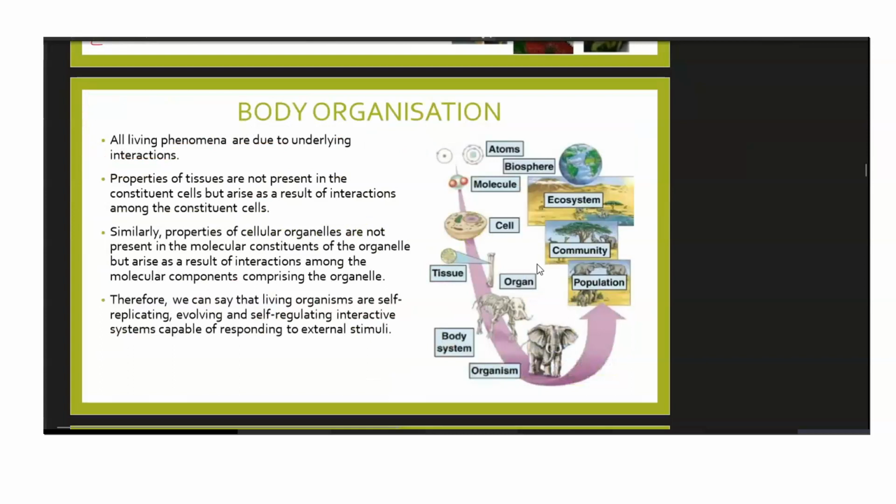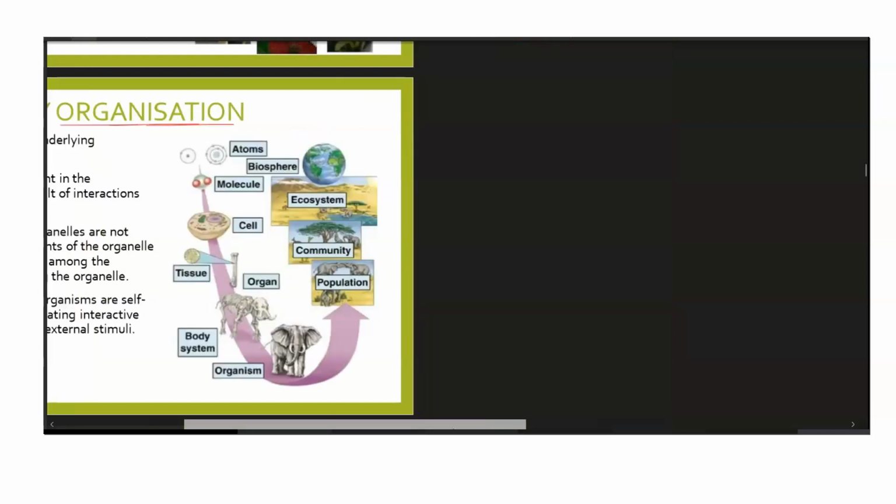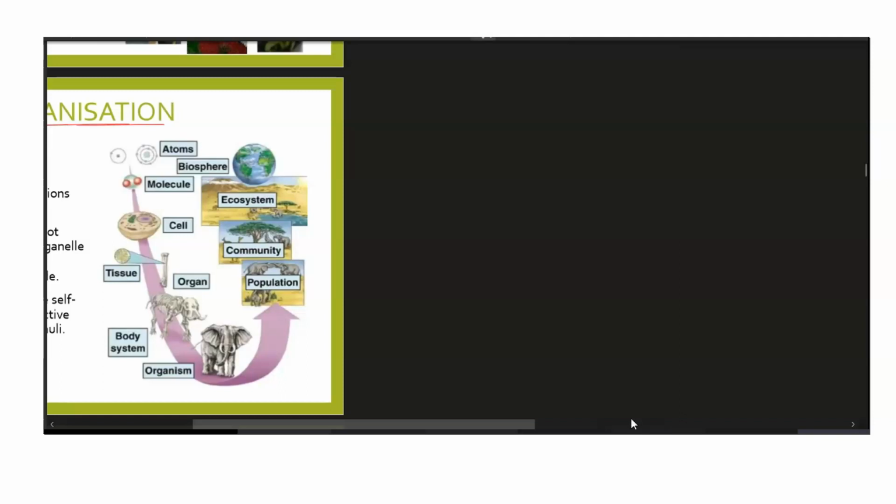So another characteristic is body organization. What we mean by body organization is that our body is made up of small units. If you remember your previous classes, in class 8th or 9th or 10th, you must have seen that the cell is the fundamental unit of which all living organisms are made.